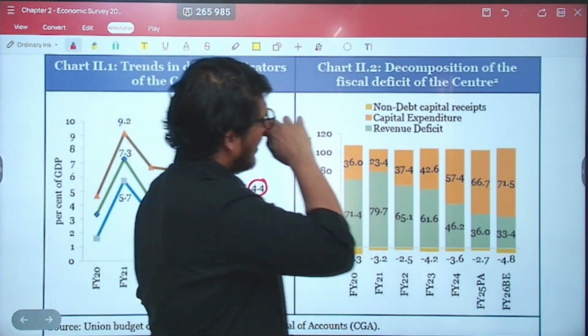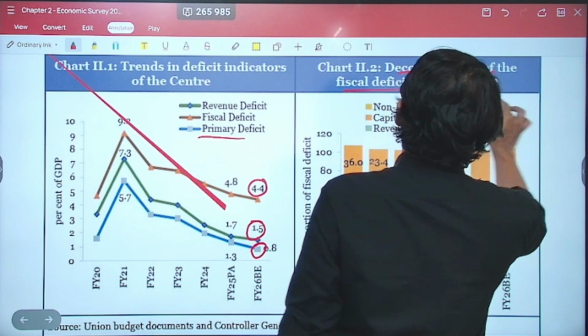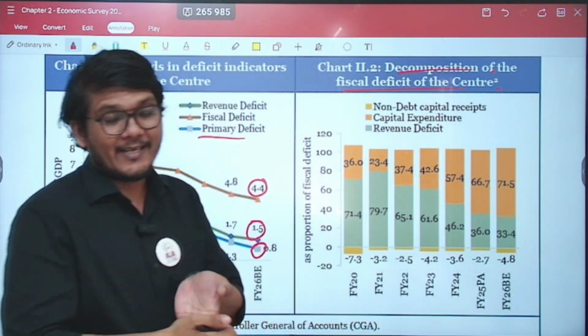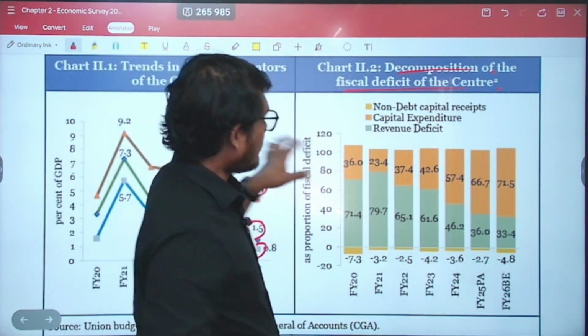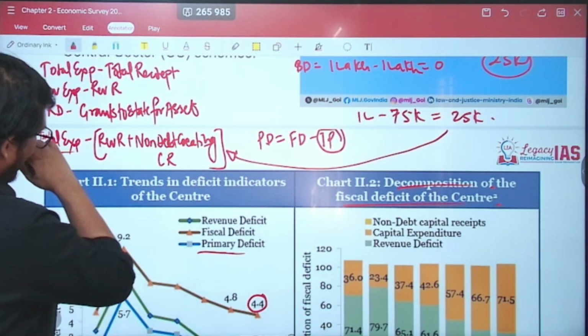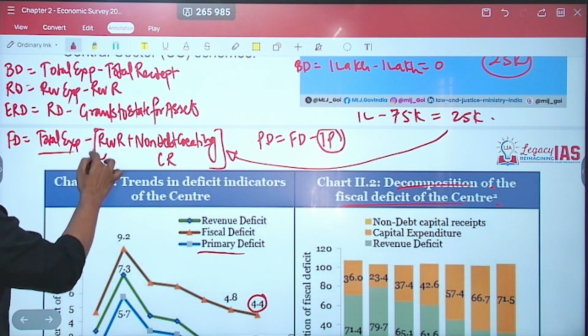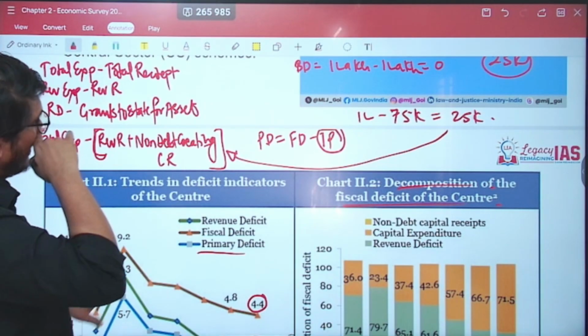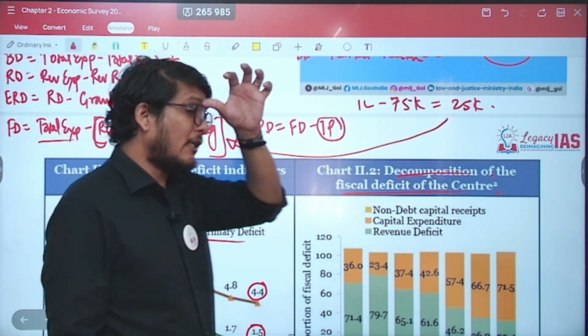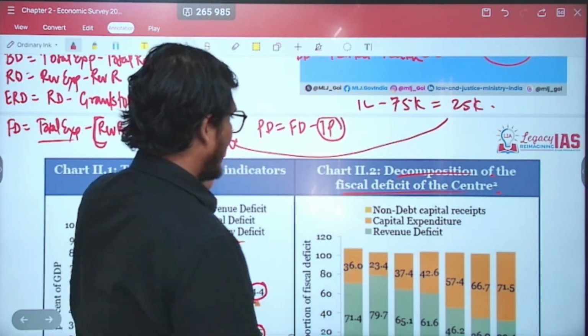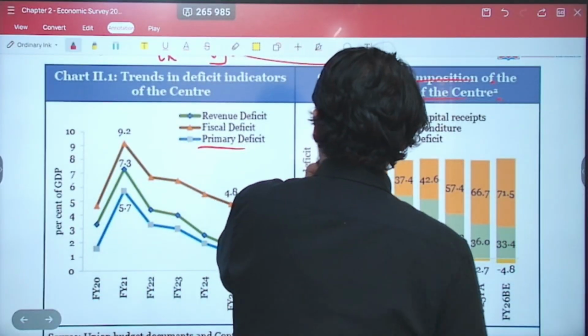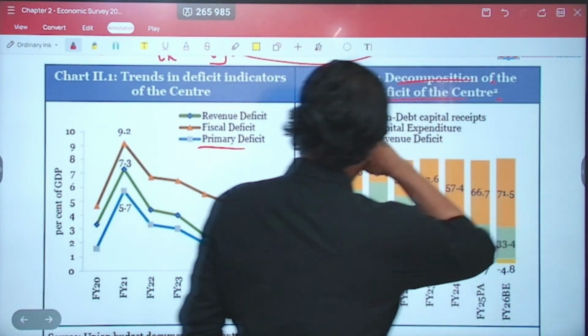Now next is the decomposition of the fiscal deficit of the center. As I said, in fiscal deficit, what are the components? Total expenditure minus revenue receipt plus non-debt creating capital receipt. We have not included the debt creating capital receipt over here. So let us see what all things are included in this.